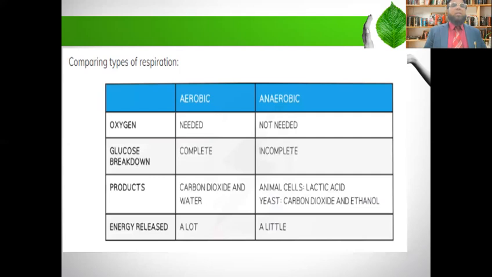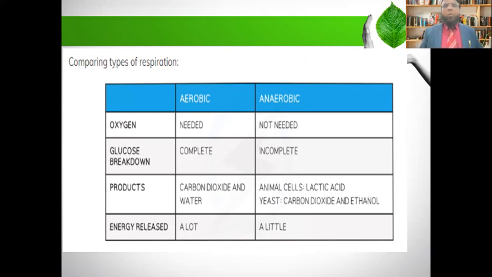Now come to the next slide, comparing types of respiration. See, aerobic and anaerobic respiration, what is the difference? Sometimes it is asked in the exam what the difference between aerobic and anaerobic respiration is. So see, in aerobic respiration, oxygen is needed. In anaerobic respiration, oxygen is not needed. Glucose breakdown: in aerobic respiration, there is a complete breakdown of glucose, but in anaerobic respiration, there is an incomplete breakdown of glucose.